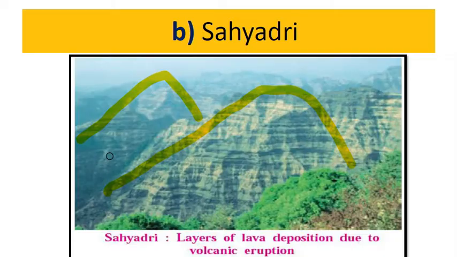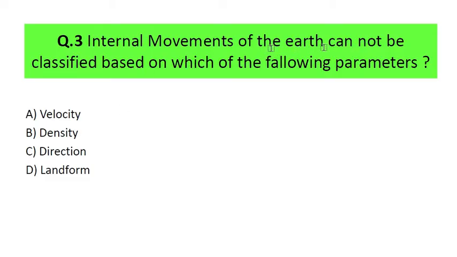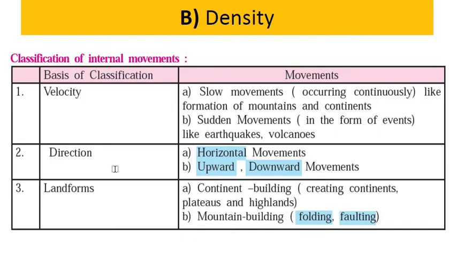Remember this thing. The next question: internal movements of the earth cannot be classified based on which of the following parameters? There are many internal movements which happen beneath the earth's crust. You have to identify which is not a parameter based on which we can classify these movements. There are four options: option A, velocity; option B, density; option C, direction; and option D, landform. I hope you attempted the question and ticked your own answer. Let's move towards the correct answer. Option B, density, is the right answer, because on the basis of velocity, direction, and landforms we classify the internal movements, not on the basis of density.